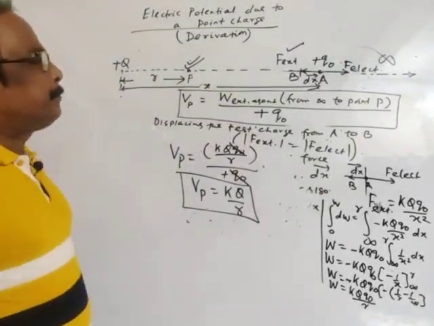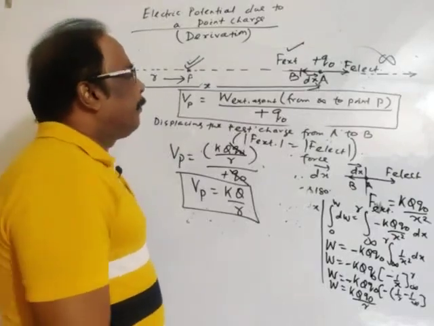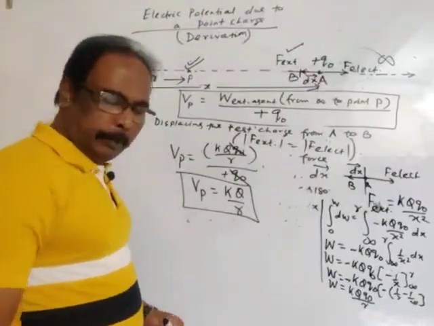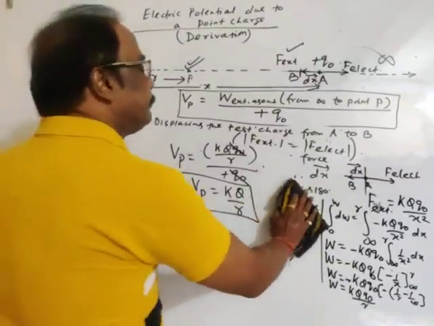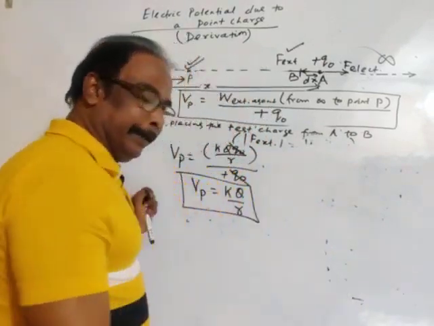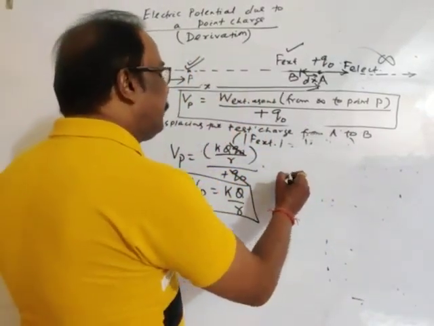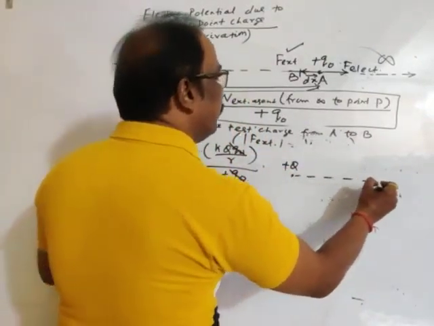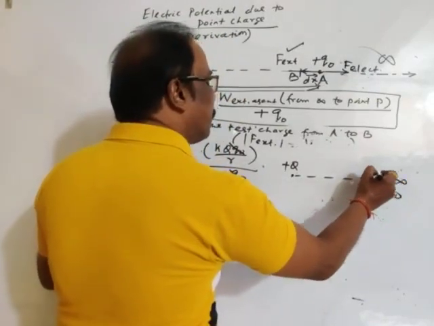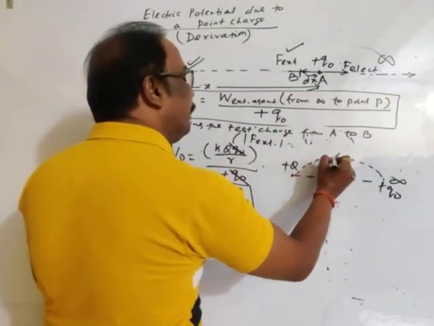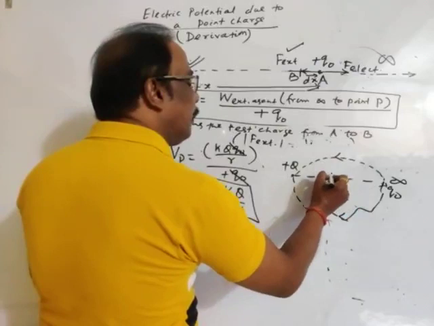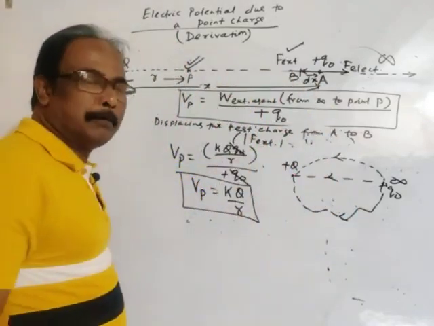Of course, as we know, work done is independent of path. If this is the field creating charge and this is infinity, we have to bring the test charge from infinity to point Q along this path, or this path, or this path, whatever the path.